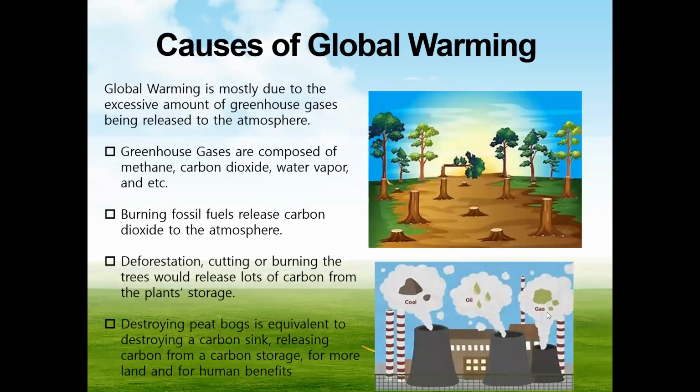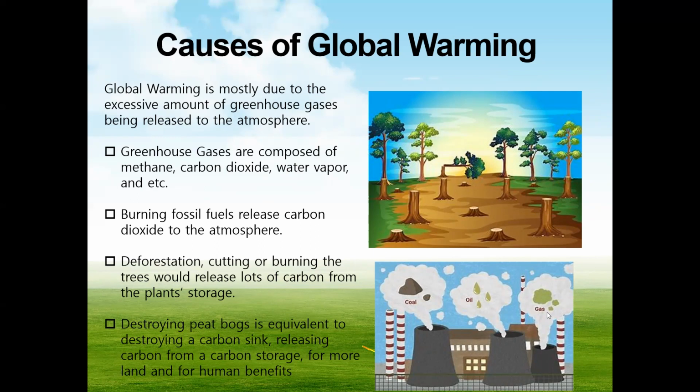Causes of global warming. Global warming is mostly due to the excessive amount of greenhouse gases being released to the atmosphere. Greenhouse gases are composed of methane, carbon dioxide, water vapor, and etc. Burning fossil fuels releases carbon dioxide to the atmosphere. Deforestation, in which people cut or burn the trees, would release lots of carbon from the plant storage, which the plants would have used for photosynthesis.